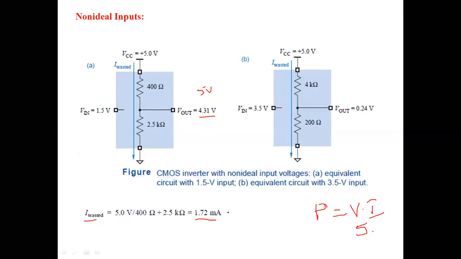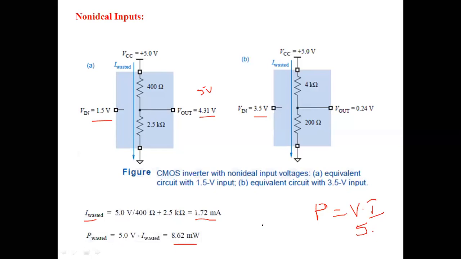Once we have the wasted current, we can calculate the wasted power here. The wasted power is 8.62 milliwatts because of this non-ideal input of 1.5 volts. Likewise, you can also calculate the wasted current, and from that wasted current you can determine the wasted power.